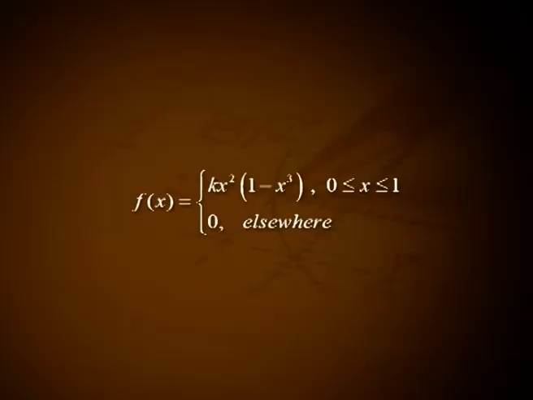2. The PDF of a continuous random variable x is given by f of x is equal to k x square into 1 minus x cube for 0 less than or equal to x less than or equal to 1 and equal to 0 elsewhere. Find the value of k.